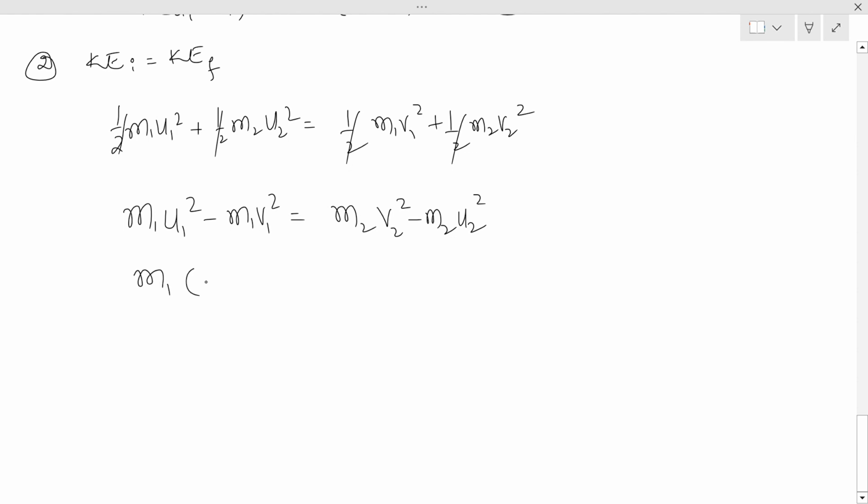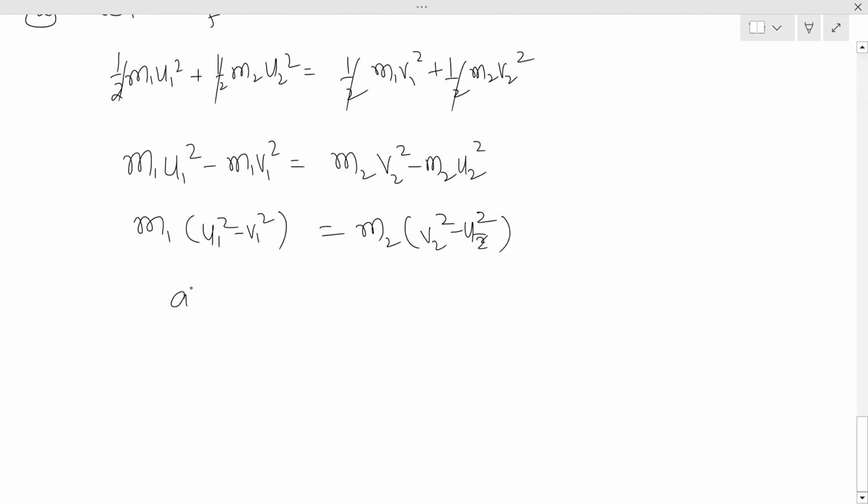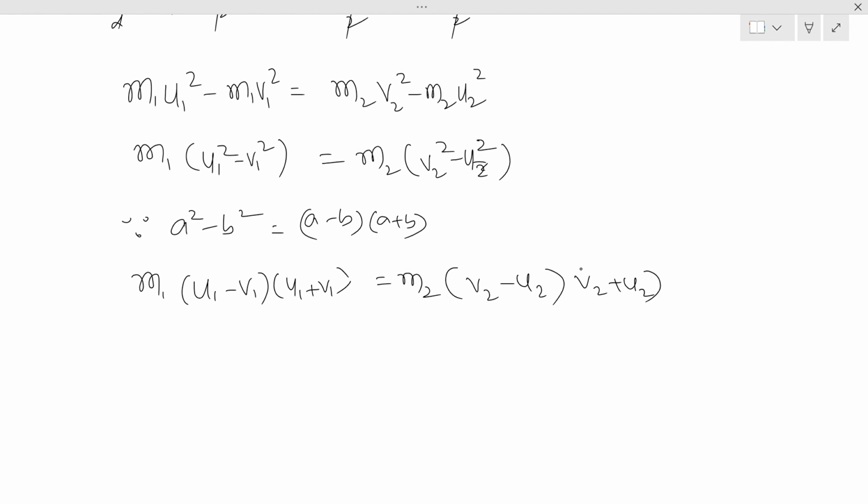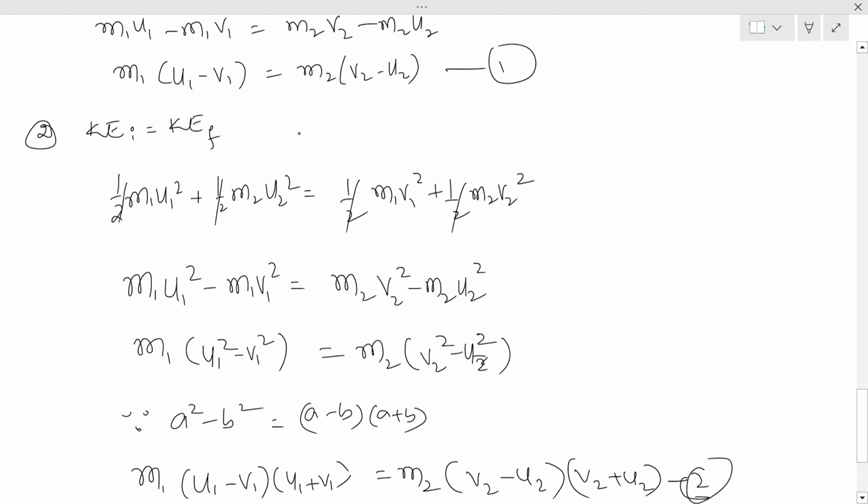Take m1 as common, u1 square minus v1 square is equal to m2 as common, v2 square minus u2 square. We know the formula a square minus b square is a minus b into a plus b. We write this equation as m1 into u1 minus v1 into u1 plus v1 is equal to m2 into v2 minus u2 into v2 plus u2. This is equation 2.